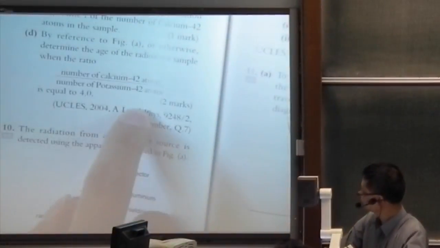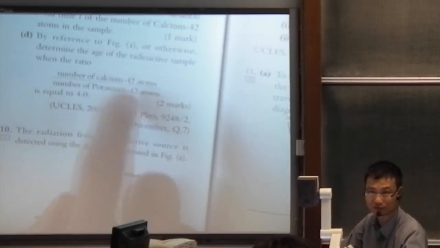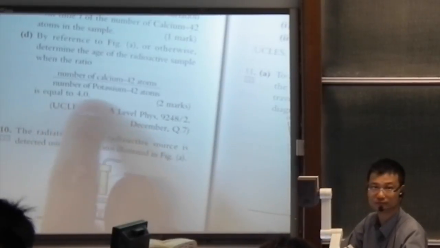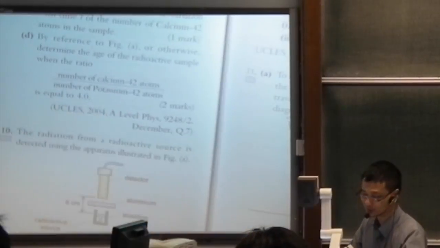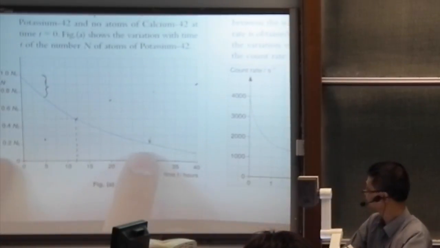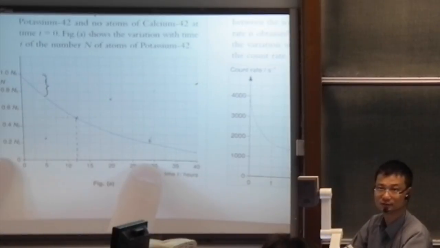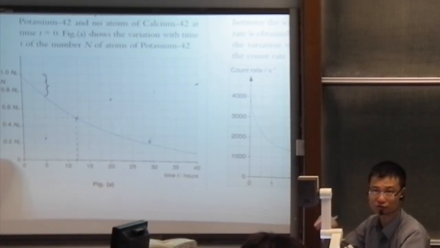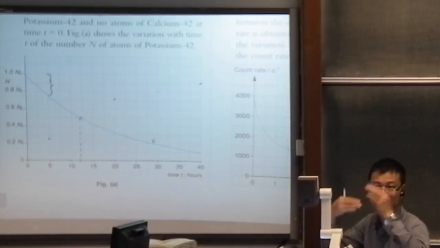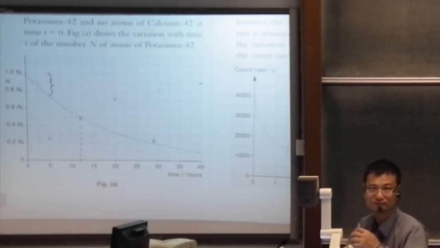So potassium 20% and calcium 80% will have the ratio of 4:1. Got it? So that is the time, and this time is 29 hours. So we just figure out when the potassium has gone to 20%. And at that moment, the ratio will be 80% to 20%, that means 4:1.